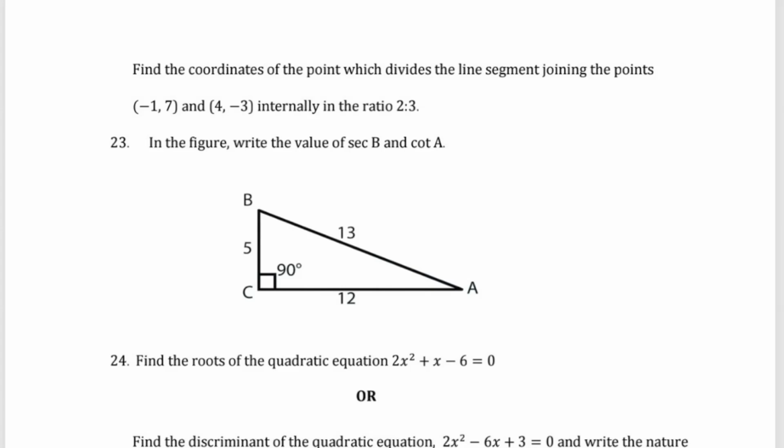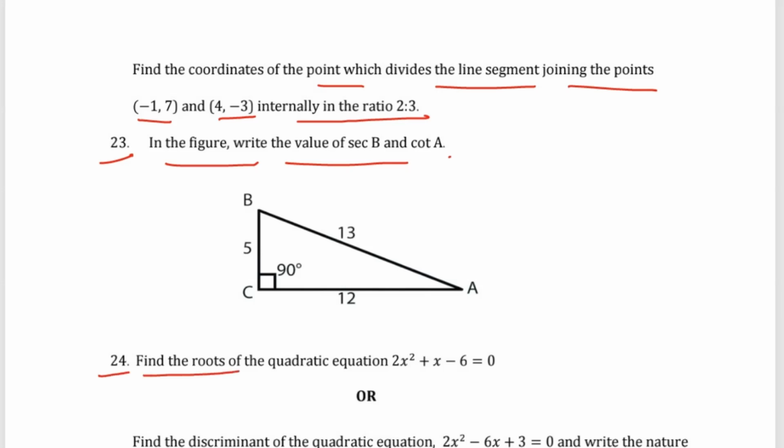Or you can find the coordinates of the point which divides the line segment joining the points (-1, 7) and (4, -3) internally in the ratio 2 is to 3. Question number 23: in the figure, write the values of sec B and cot A.